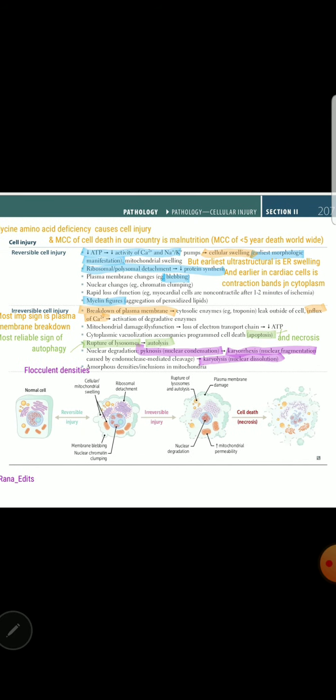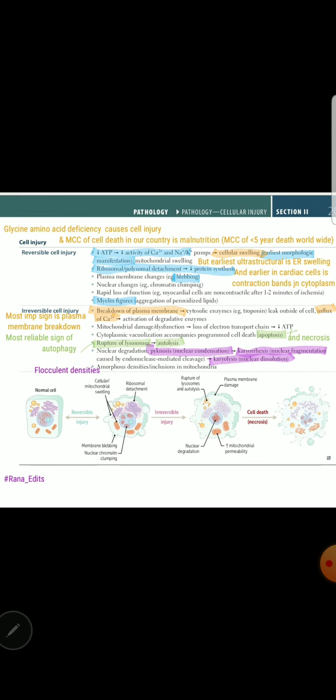First two MCQs here. Glycine amino acid deficiency causes cell injury. So this can be a cell injury related amino acid, glycine. And the most common cause of cell injury in our country is malnutrition. We know that. And the most common cause of under 5 years death worldwide as well is malnutrition.